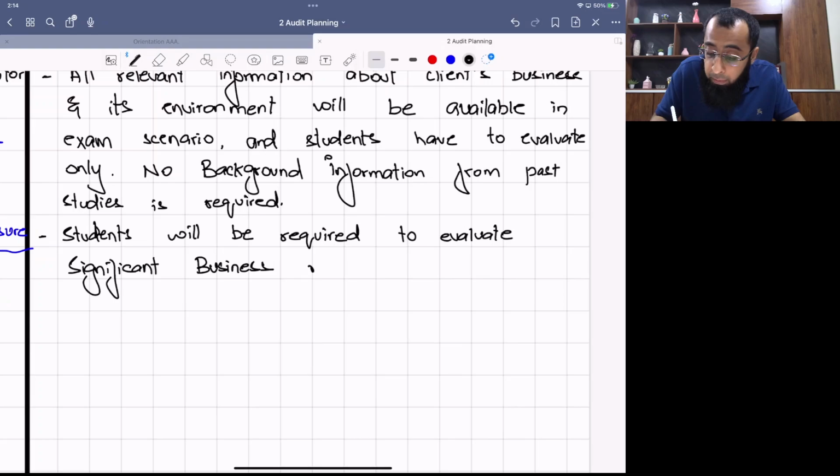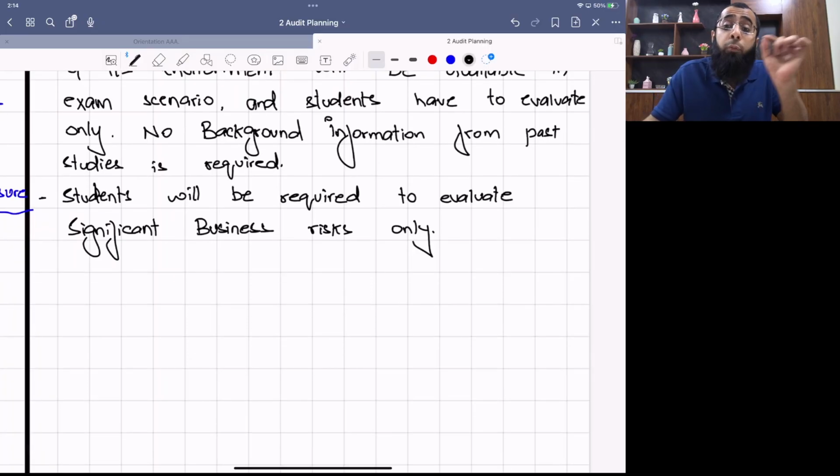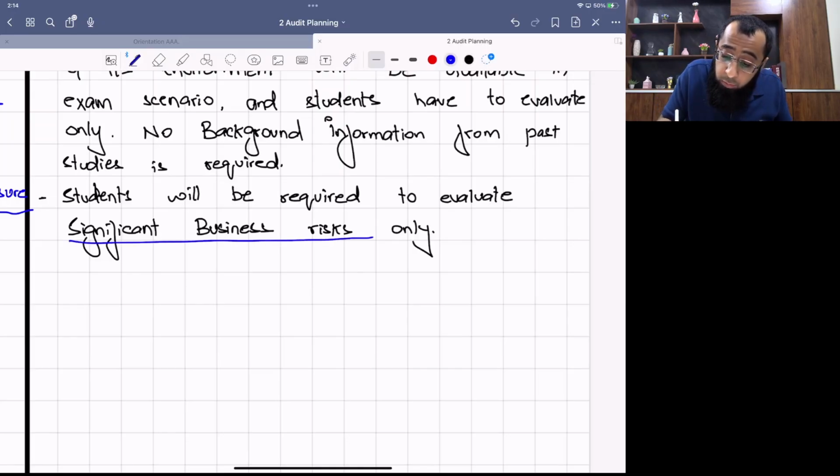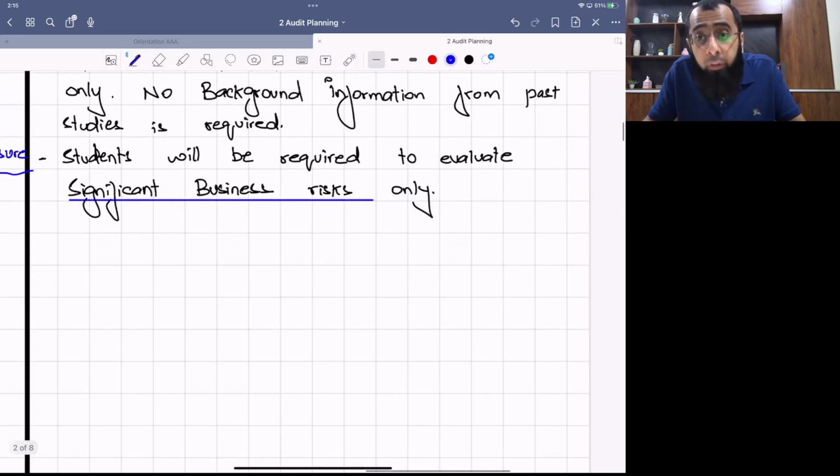Now, what are significant business risks? Significant business risks are those risks for which sufficient knowledge is given in the scenario. You don't have to refer to all risks, you would only have to refer to the significant ones. It is very important that you understand this exam focused discussion. Your understanding of the concept is important, but the exam focused approach is also very important. As we move forward, I will also discuss the drafting approach and we'll draft a few points in today's class. In the later classes, we'll be doing the past papers also. But all this discussion is very important, so listen to it with patience and concentration.